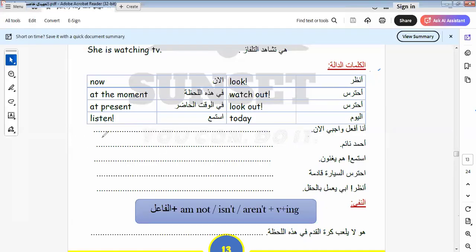I can say here, I'm doing my homework now. Here, "now" expresses what, as we know? It expresses the continuous tense.